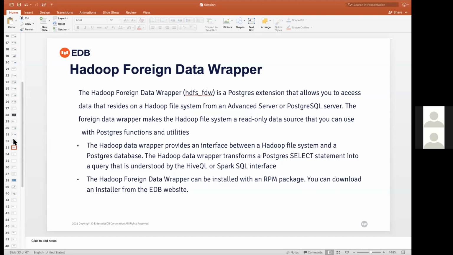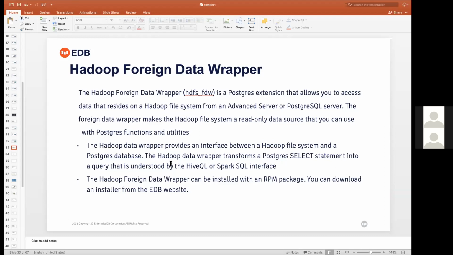But in between there is a Hadoop server, or HiveQL, which understands your select queries passed to Hadoop, pulls the data from there, and gives it in the required format. So the Hadoop foreign data wrapper provides an interface between the Hadoop file system and a Postgres database.